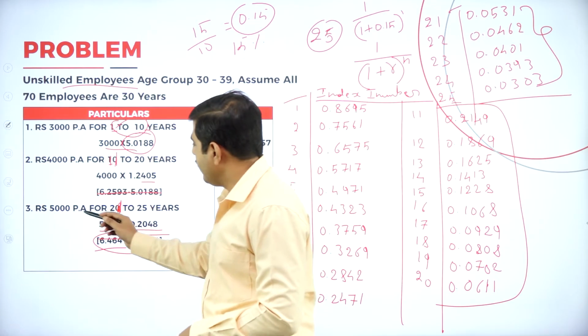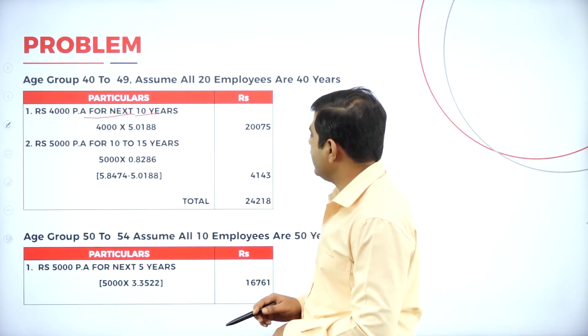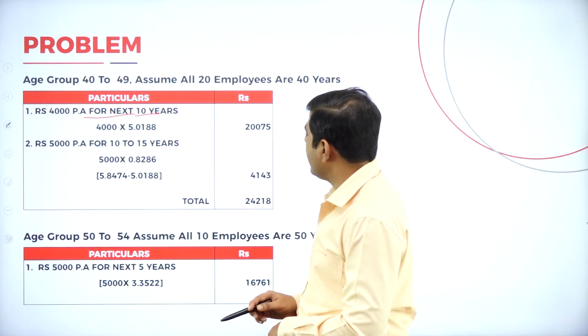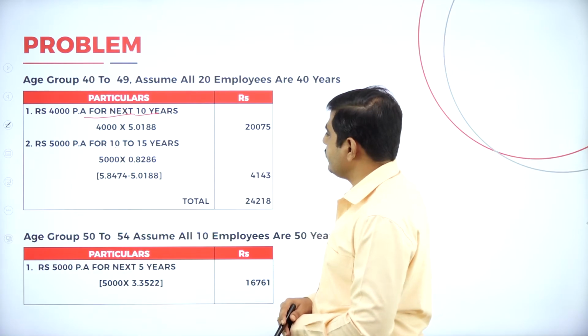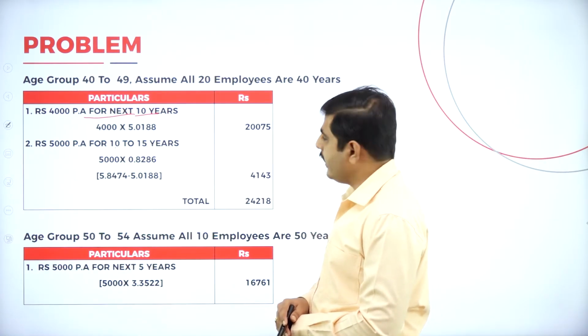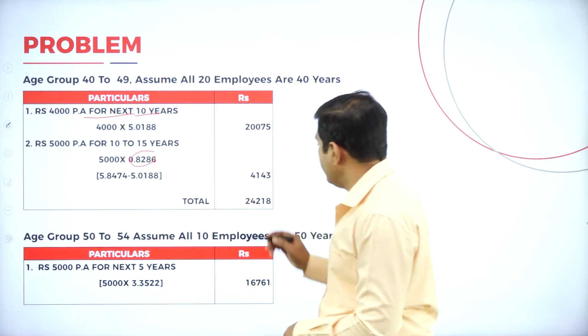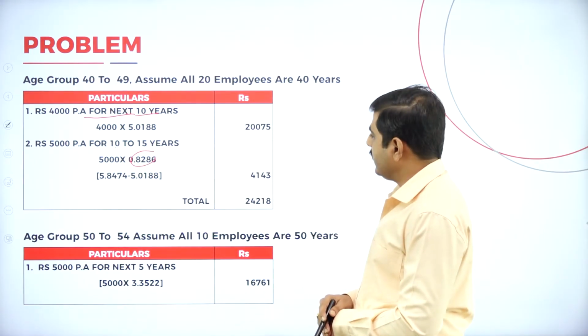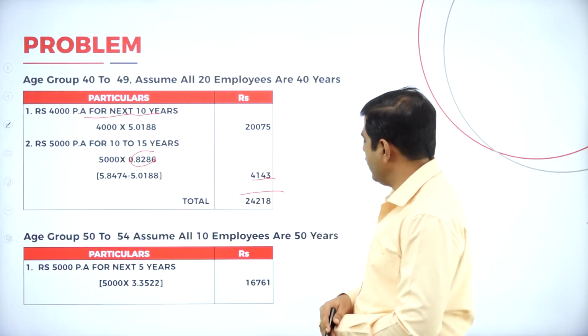Again coming to the last one, 5,000. What is the age group for 10 to 15 years? 10 to 15 years is 5,000 into 0.826686. So we'll get 4,143. So the total is 24,218.